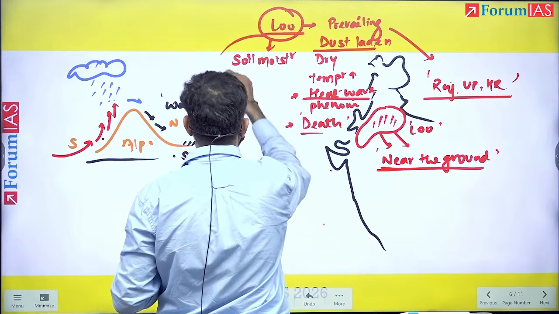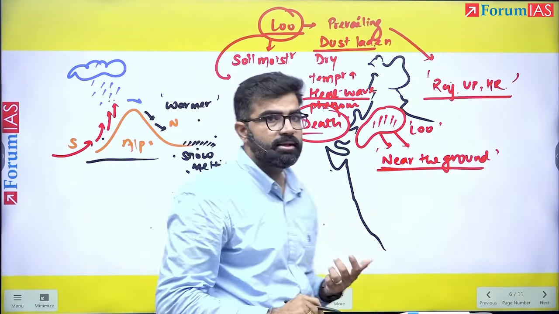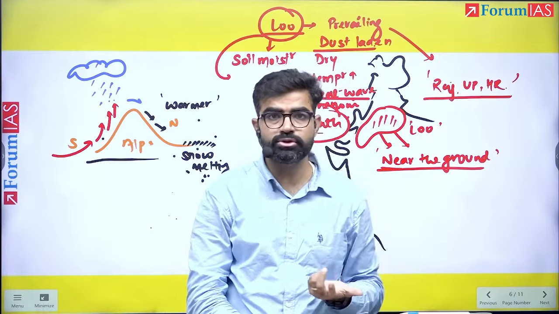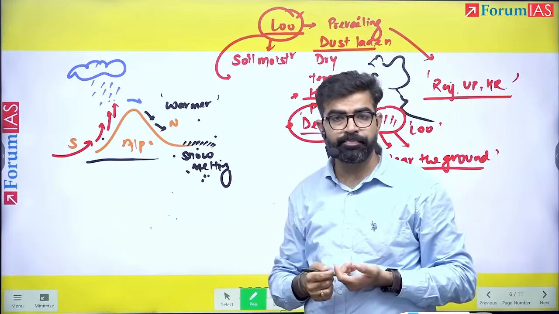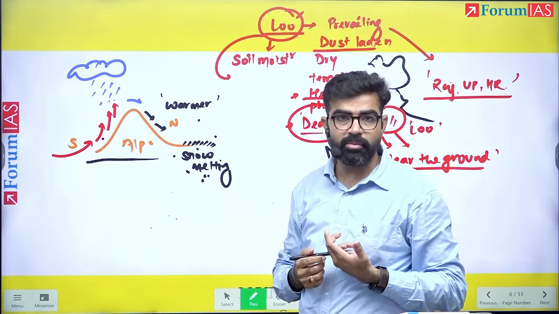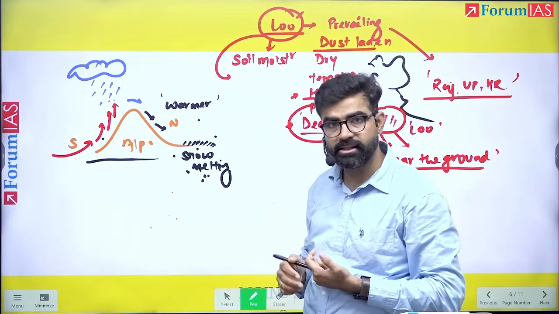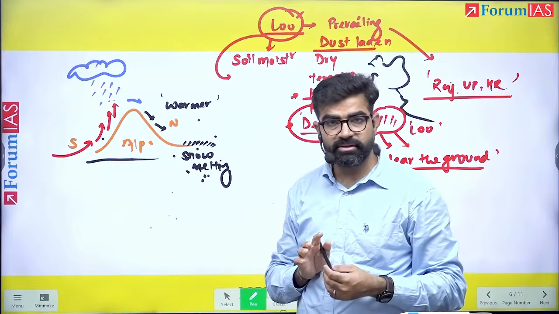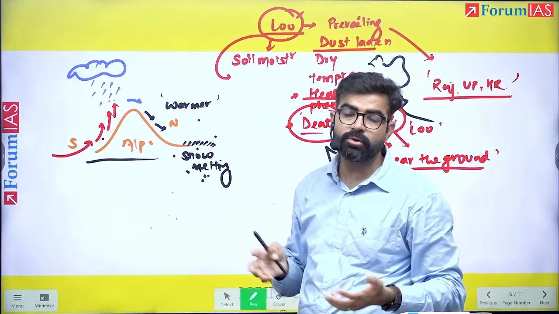It will also cause a lot of death of the people. Atmospherically, if you consider the weather-related patterns which can be introduced by this heat wave, the weather will become extremely dry, the rate of evaporation can be extreme, and soil degradation can also happen under the Lu. We have discussed all three winds, you can explain them with all these diagrams, and you can also compare them.